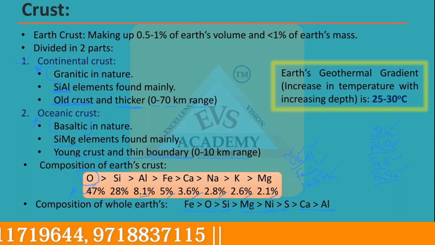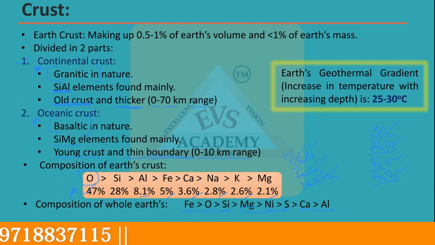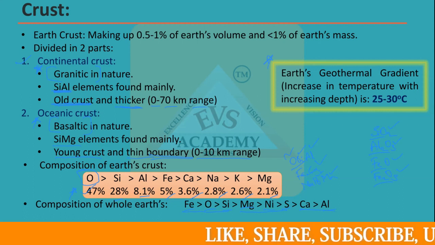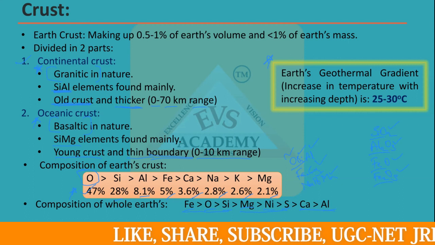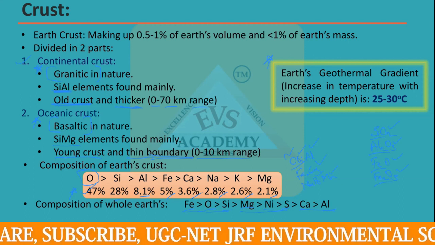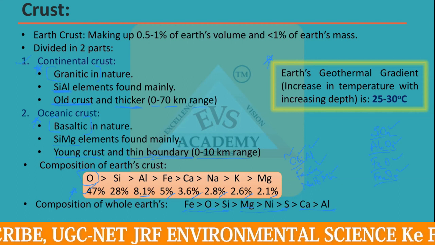Another important thing to remember here is the earth geothermal gradient. Like in the atmosphere there is a lapse rate, if you go high in the atmosphere there is a decrease in temperature of 6.5 degrees Celsius per kilometer.